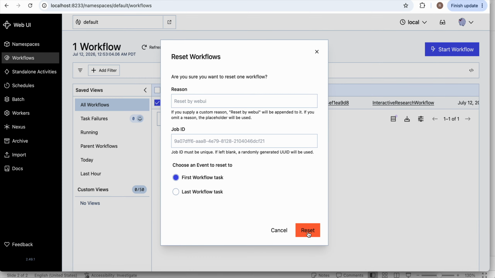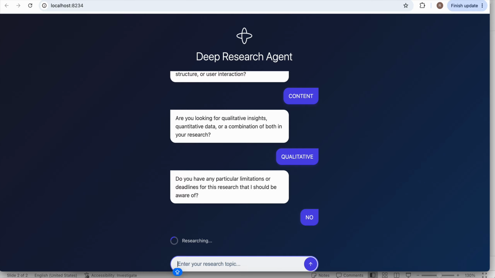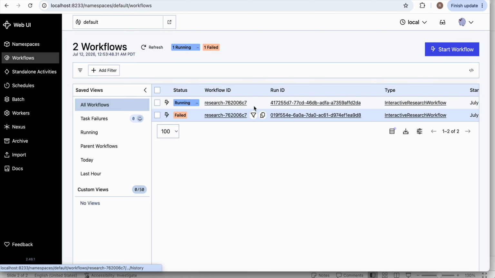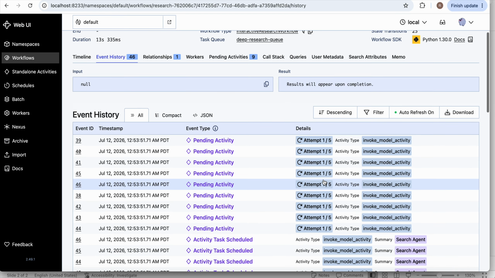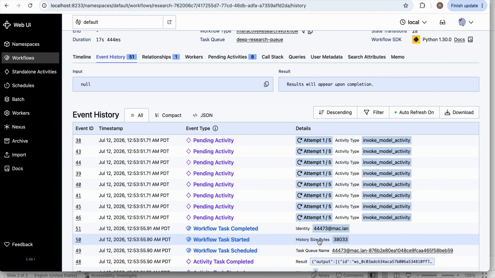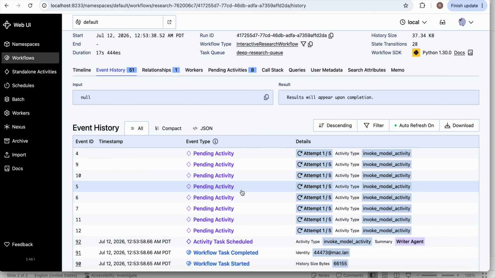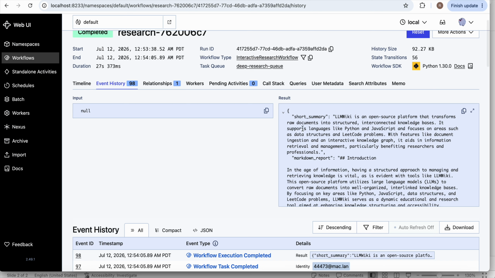If I reset it now, okay, it is researching, and since I reset it, it should submit this again. Now if I look at it, it has started. Earlier it failed here, and now it has started to answer my questions. This is where the search has started. And finally it gave me the answer.